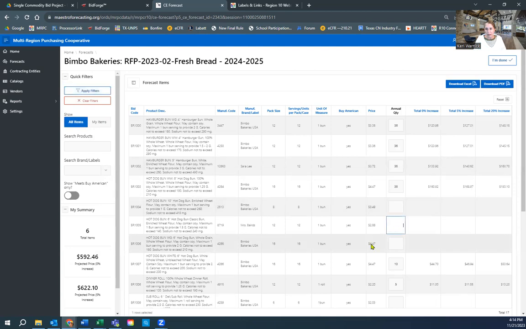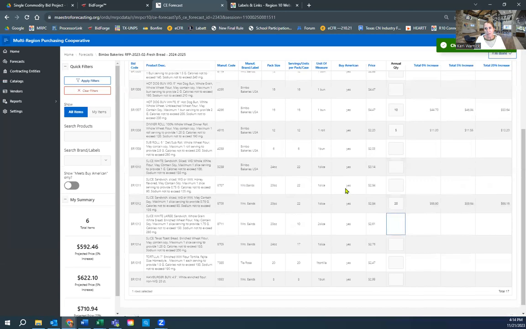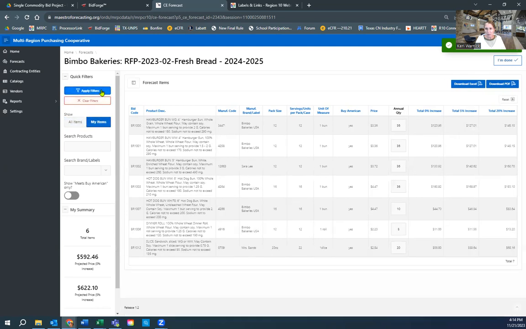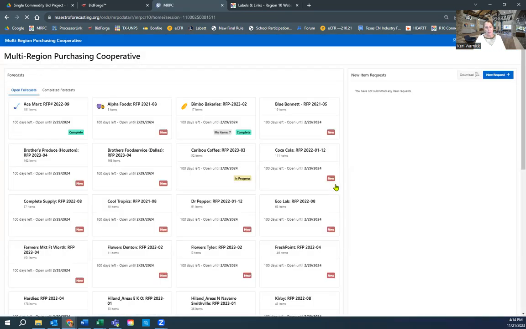Now I can add anything that I'm missing. So now these quantity cells pop back up. Maybe I forgot my sandwich bread. Okay, I'm going to have to download another copy because I just added a product, but I only want to see my product. So I'm going to click on my items and apply that filter. And now I'm going to download that. And now I'm going to click I'm done. I'm going to confirm once again, yes, I know I'm done. And now I'm back to the main screen.